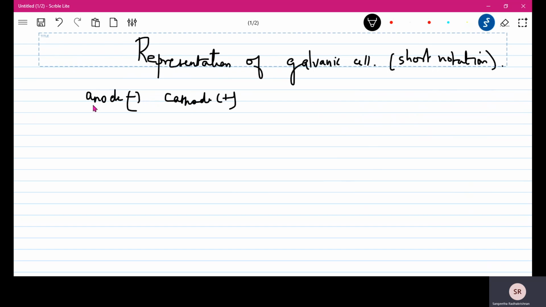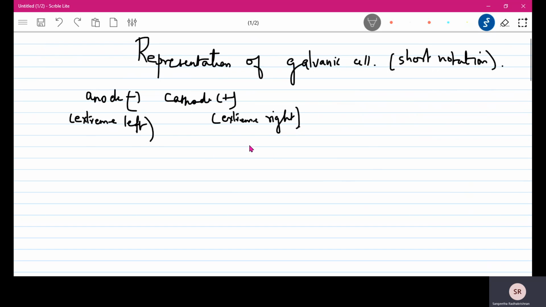So the anode will be written at the extreme left. The negative one will be at the extreme left and the positive at the extreme right. The rest of the things will come in between. Then if any gases are present, they are placed adjacent to the electrodes inside.